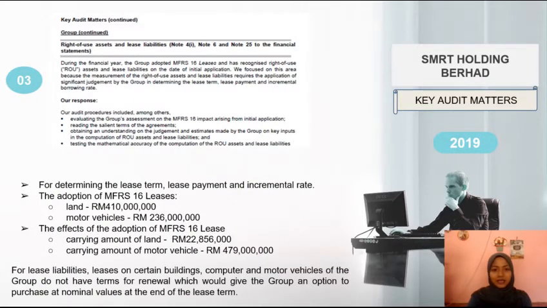Right of use asset and lease liability are recorded under key audit matters for determining the lease term, lease payment, and incremental rate. The group leased several assets, including land and motor vehicles, by adopting MFRS lease. The adoption of MFRS lease affects the carrying amount of the land and motor vehicle, respectively. For lease liability, the group does not have a term for renewal, which will give the group an option to purchase at nominal values at the end of the lease term.